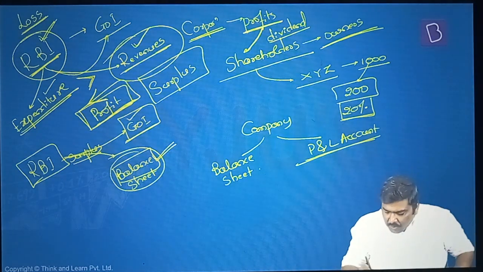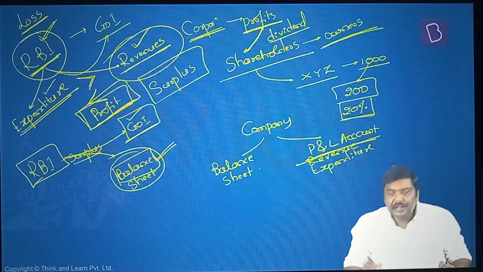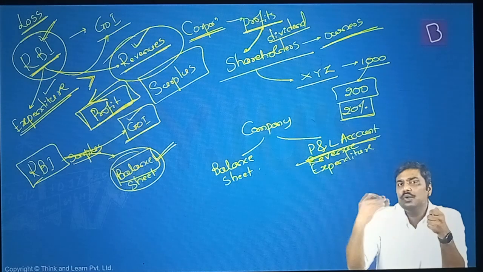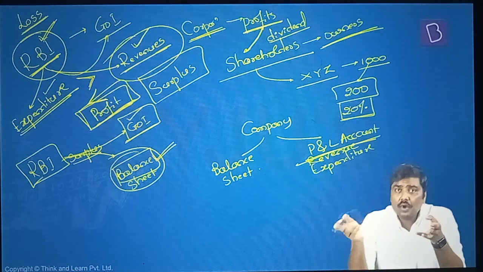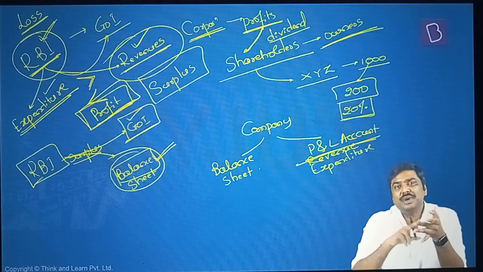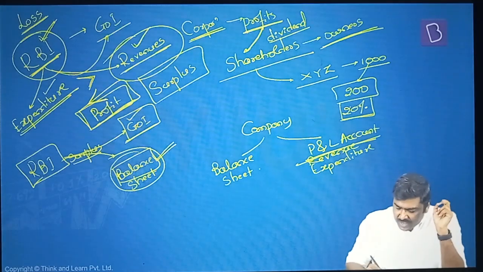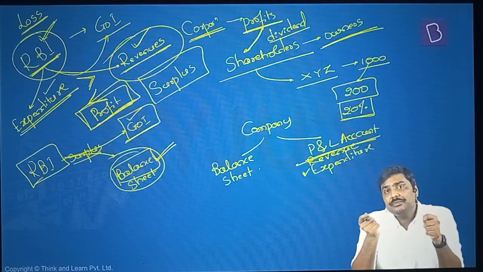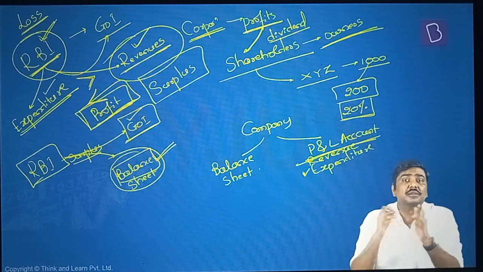Generally what happens is, under profit and loss account, whatever is the expenditure incurred by this particular company and whatever is the revenue generated by the company are listed. Let's imagine a particular company is there. It is manufacturing a good and selling the good in the market. Now, before selling the good in the market, the company will incur expenditure. It has to purchase raw materials. It has to purchase machines. It has to purchase electricity. It has to pay for transportation, labor, etc. So all of these are mentioned under expenditure account or expenditure column. And once the goods are manufactured, these are sold in the market, the company will collect revenues. I'm using the term revenues. Some of the books will use the term turnover.